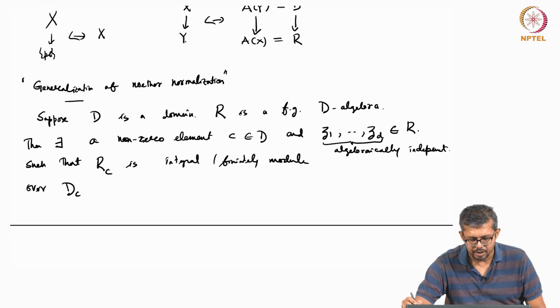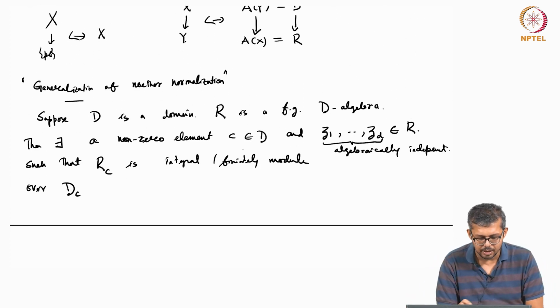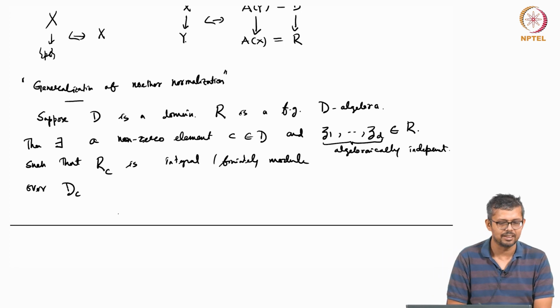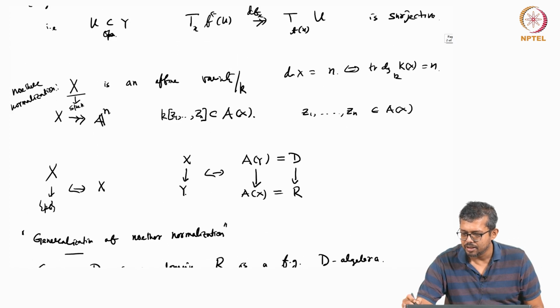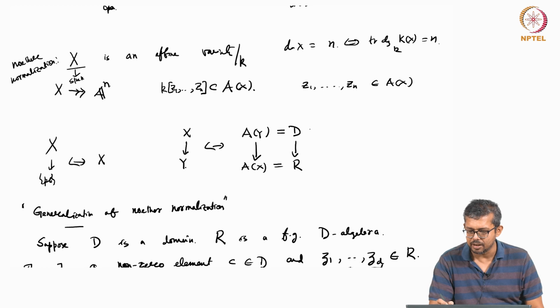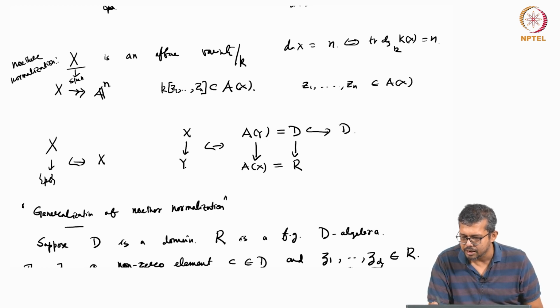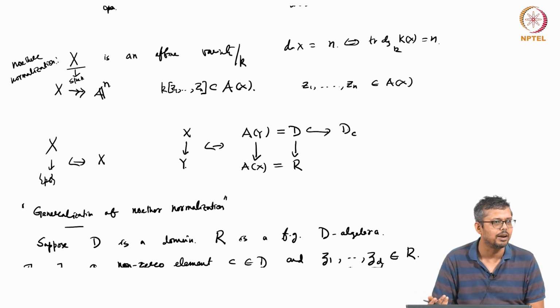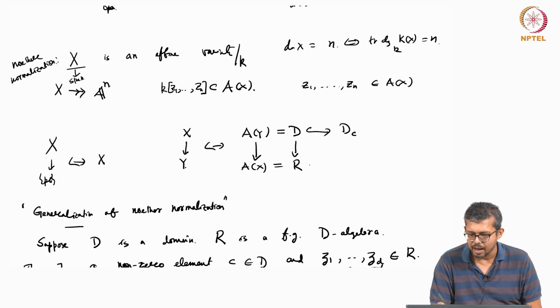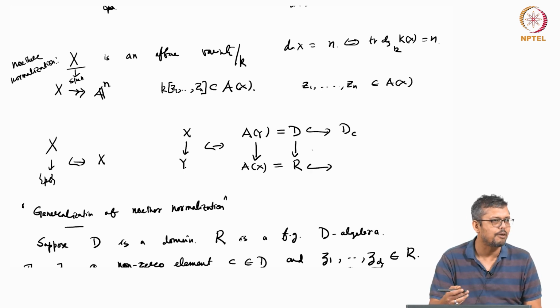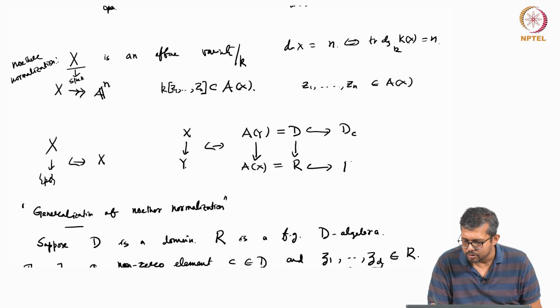So now the only difference is that the C is not over the entire D. So what it is saying is, you have D, and D is sitting inside D_C. So this is a localized domain, right? D is sitting inside D_C, and R, these are all affine varieties. So this will induce this map D_C to R_C.